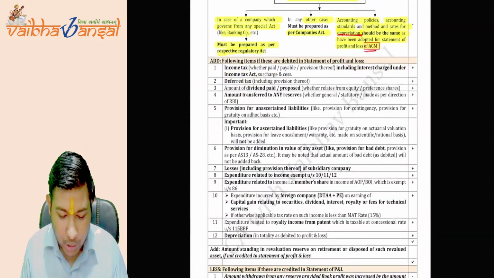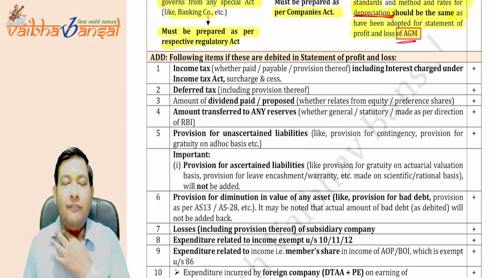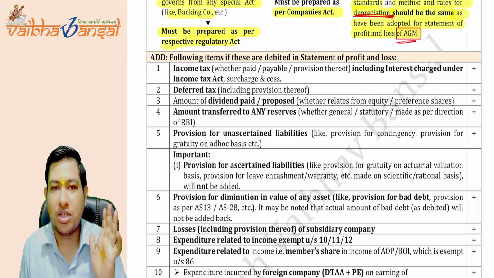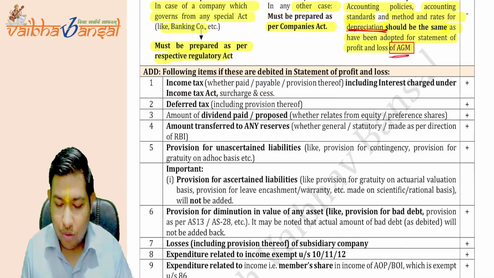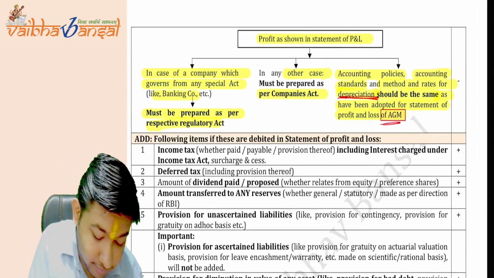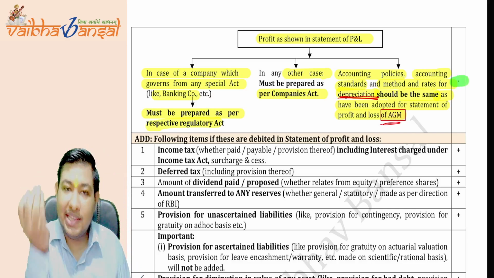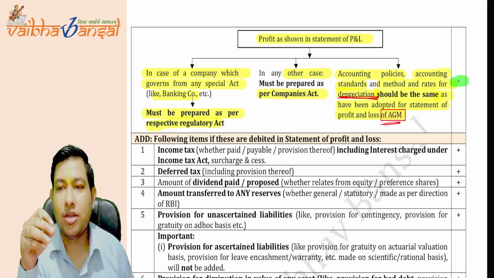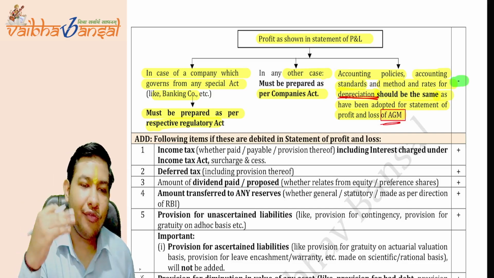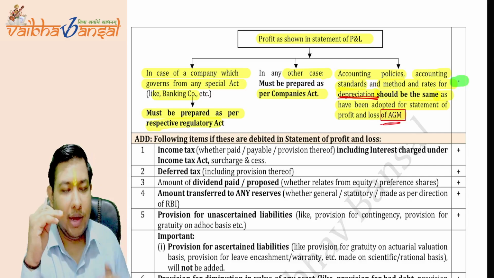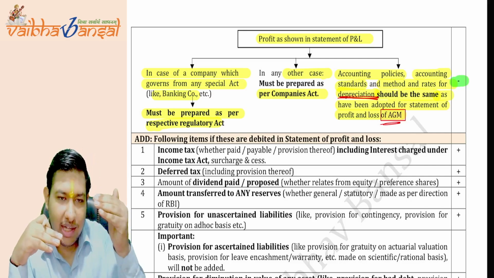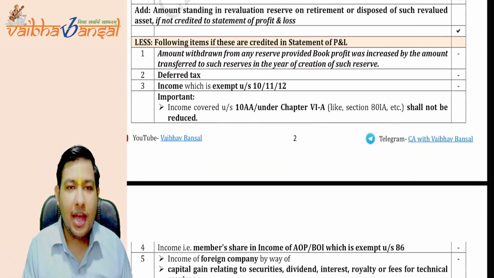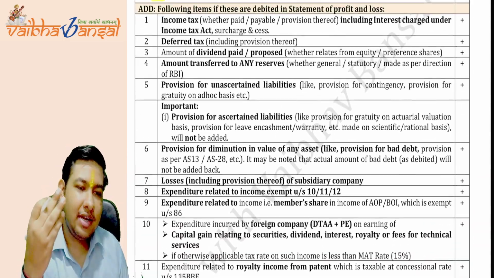Now, let us start with the book profits. Now, we have taken the base. The net profit which is given in the AGM books of accounts needs to be the base. Okay, so we have kept it here. Now, to this we have to add something, and from that we have to subtract something. So now we are going to start with the series of additions and subtractions. We will not start with only additions and complete them first and then start with deductions. We'll do them simultaneously, as some points are common in the add and the less.